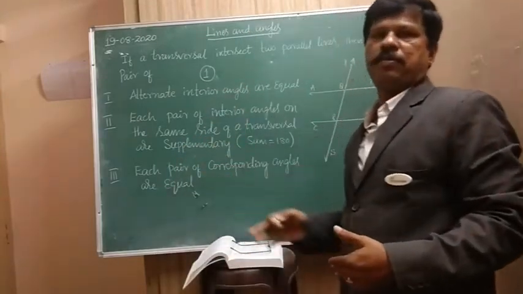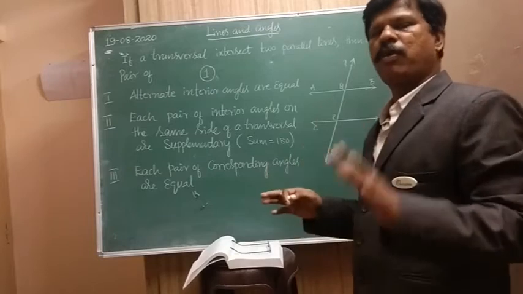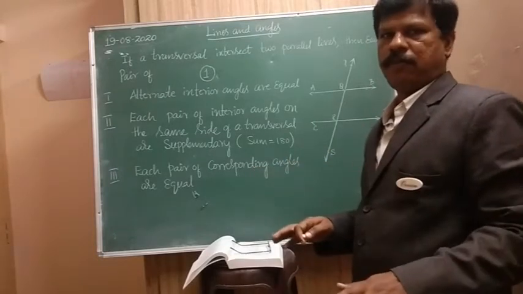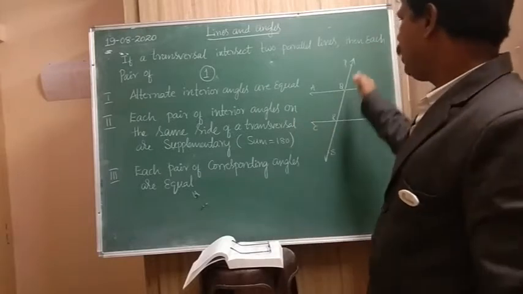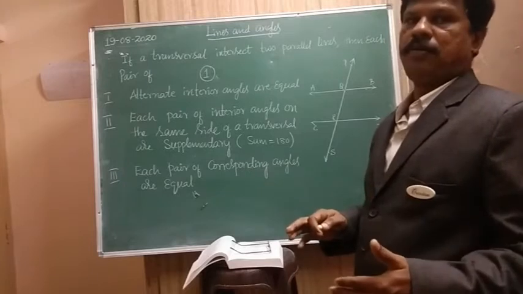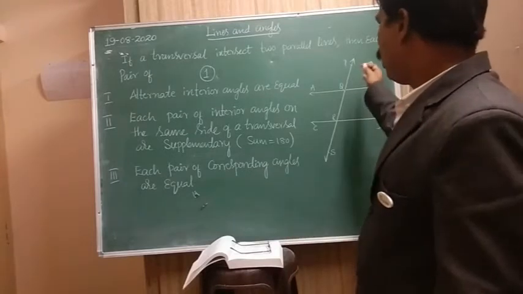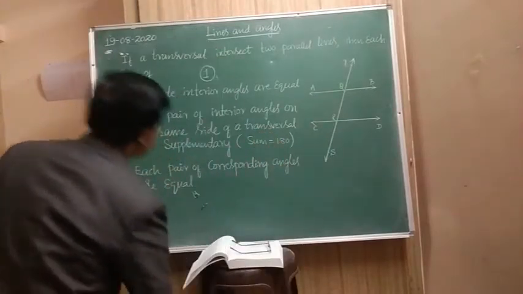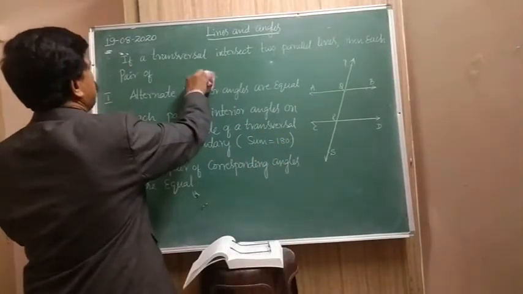Understand properly, this is the basic one in geometry, right? The parallel lines and the transversal line, which angles are equal. Now how to write this? In general we write it in the form like this.